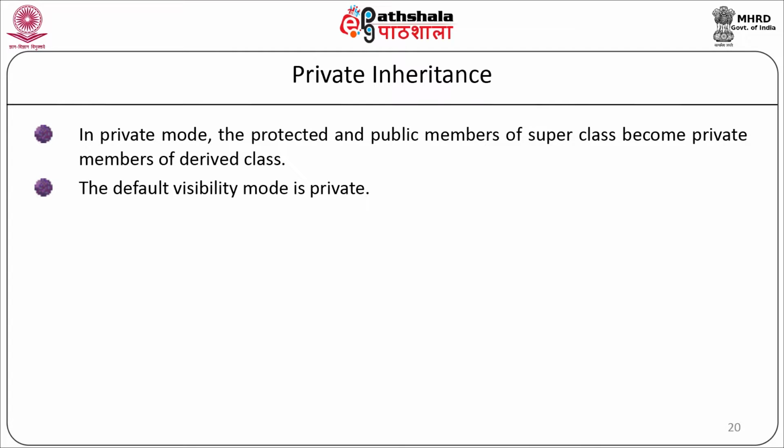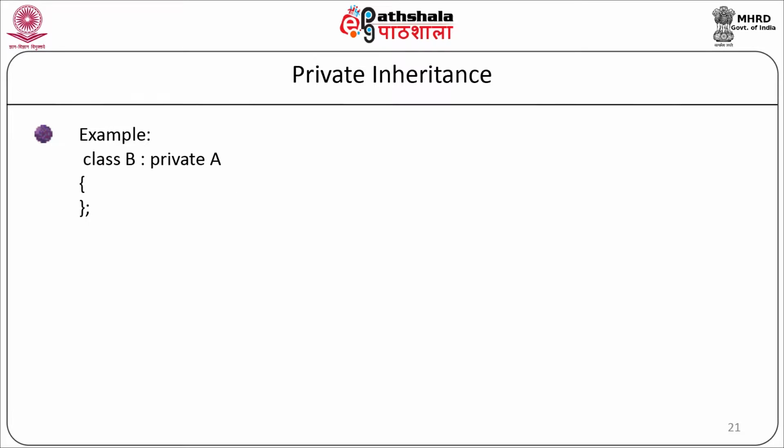Private inheritance. In private mode, the protected and public members of the superclass become private members of the derived class. The default visibility mode is private. The syntax is: class subclass colon private superclass. The example, class B colon private A and the proper definition of class B.